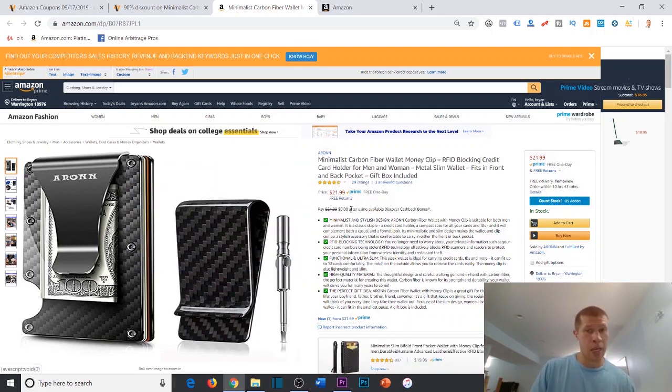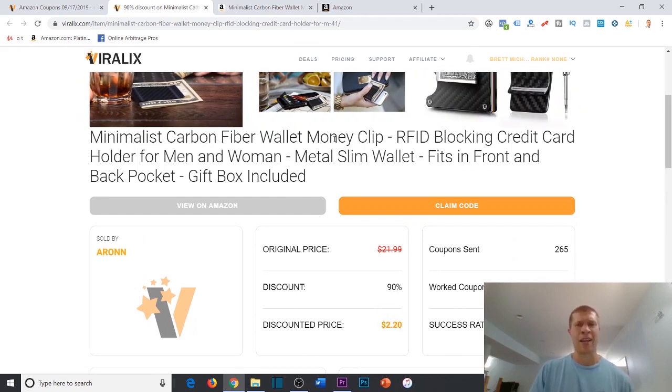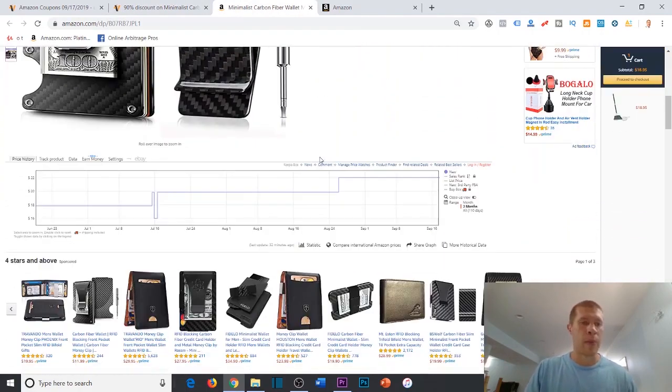Reviews right here. It's Amazon Prime. It's got a profit margin, so $21.99 minus, I think the coupon code said it was going to be $2.20, is what, $19.98. I can't do math right now, but I'm pretty sure that's right. Regardless, it's a good profit margin, okay?